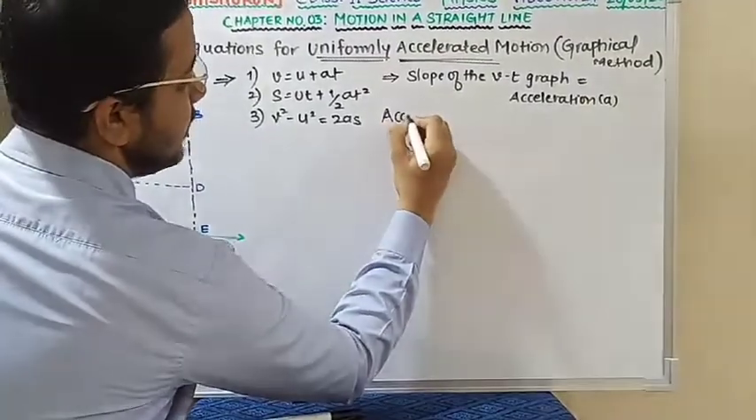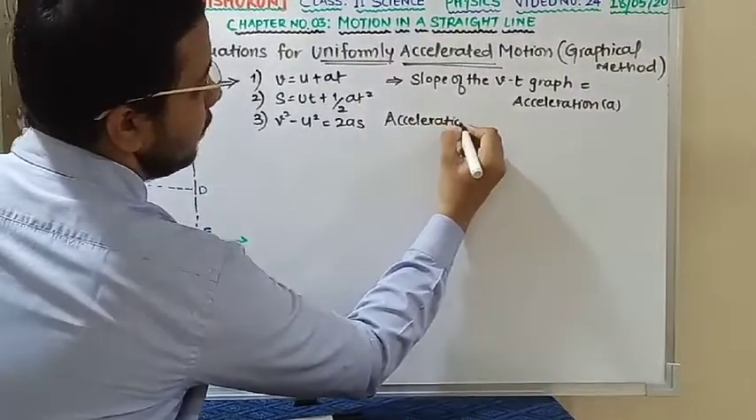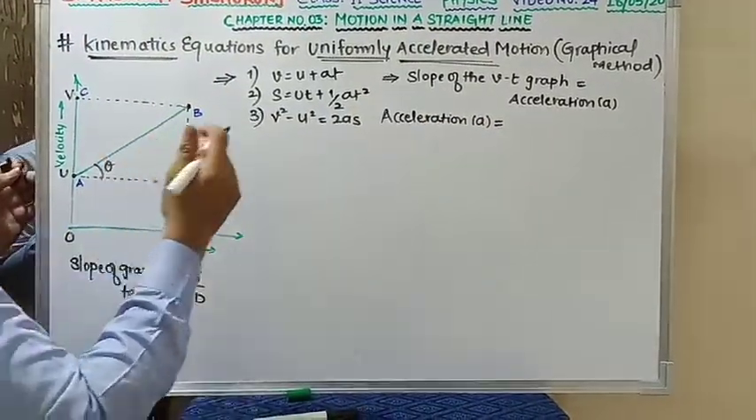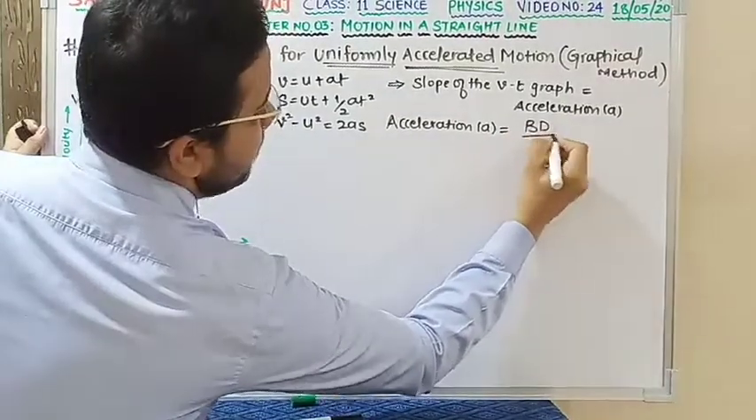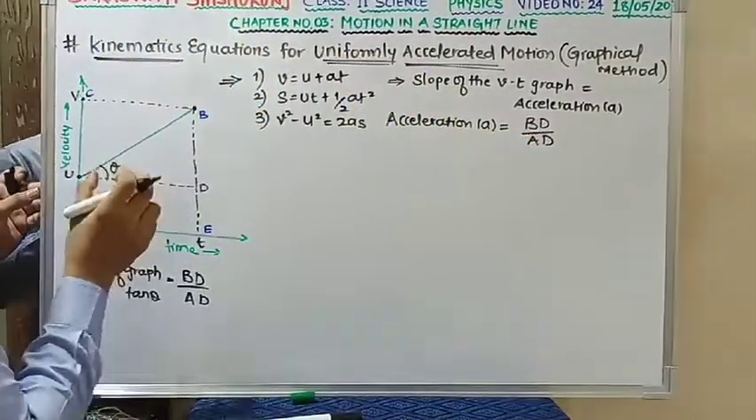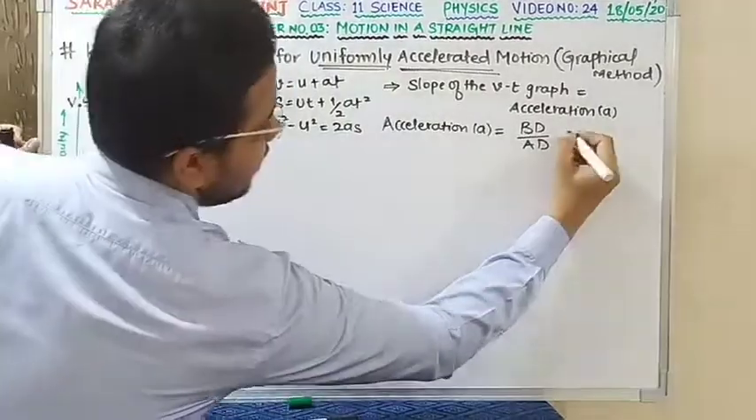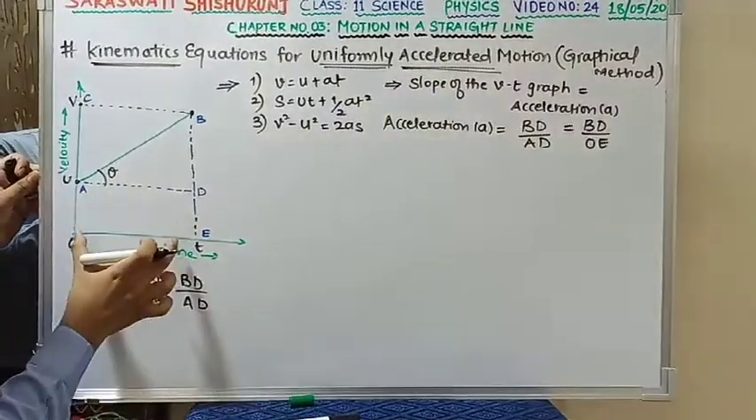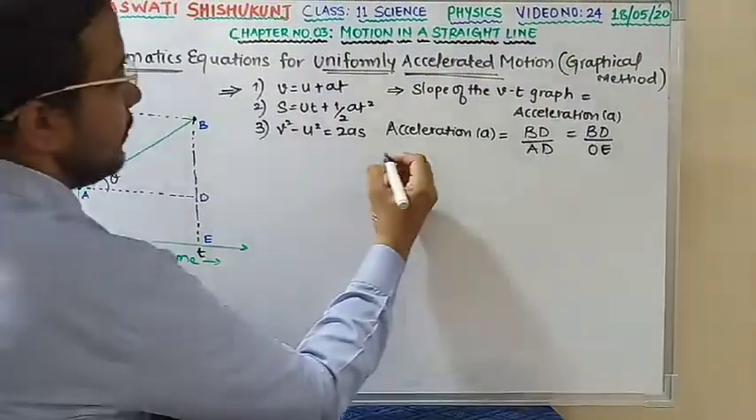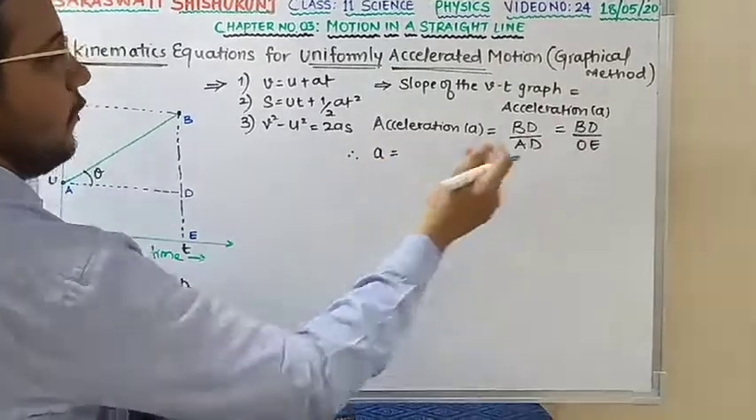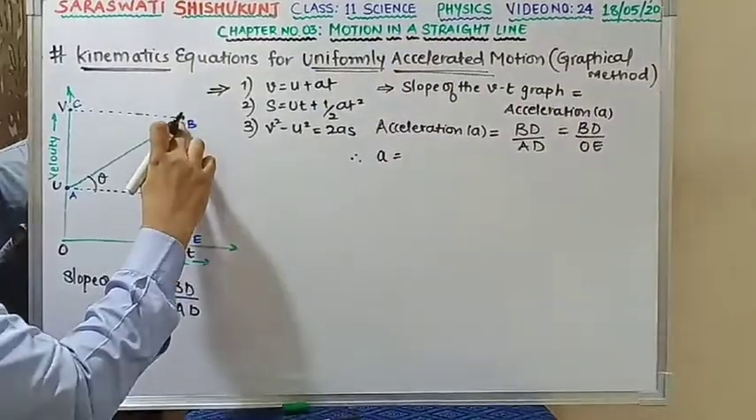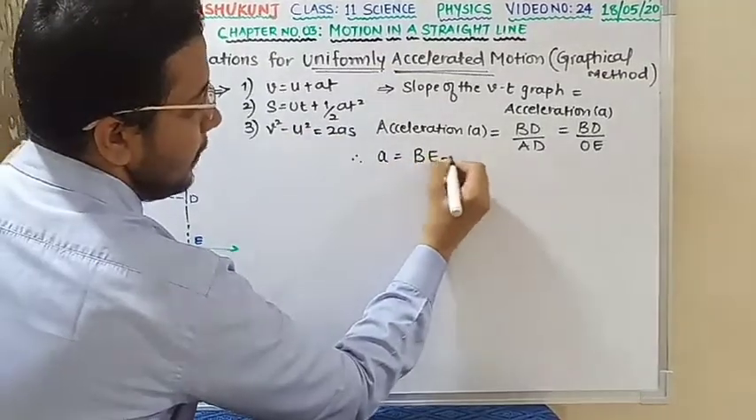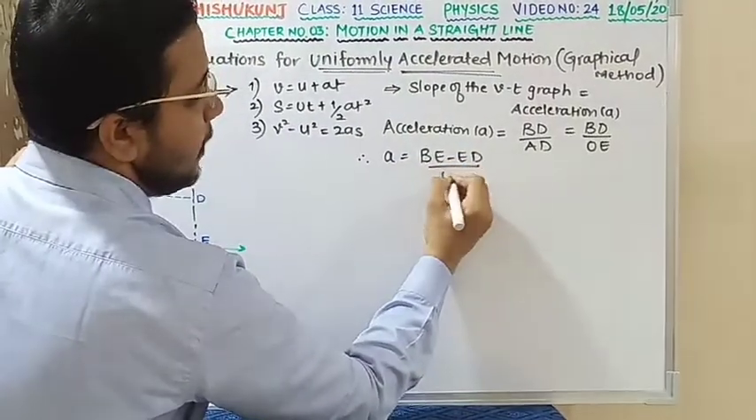So I can write over here, that is acceleration, that is my slope of the graph A, that is equal to, from the figure, what I can say, BD by AD. AD can also be written as OE. So I can represent it as BD divided by OE, because this AD is the same as OE. Fine. So acceleration A is equal to, therefore, what is BD? I can say total BE minus ED divided by OE.